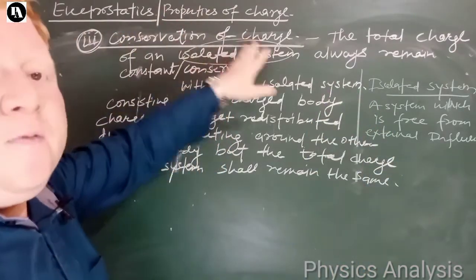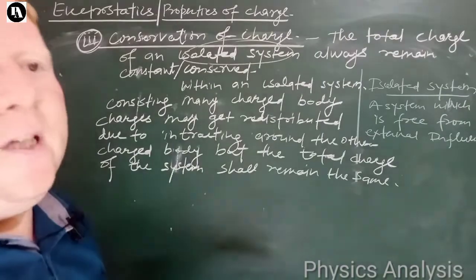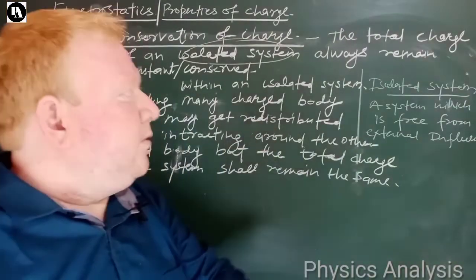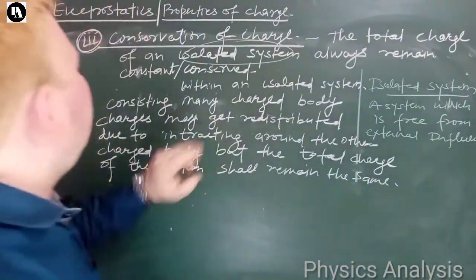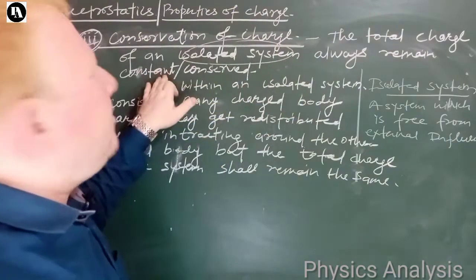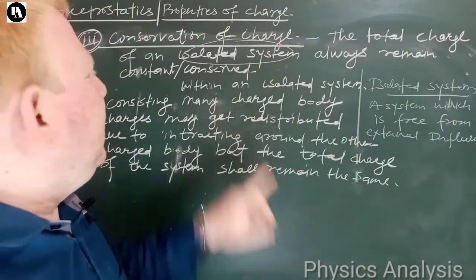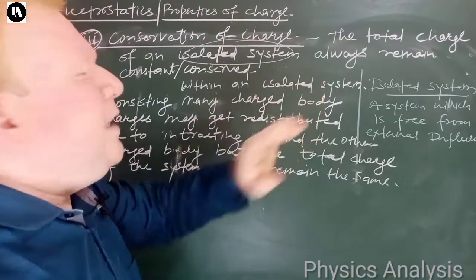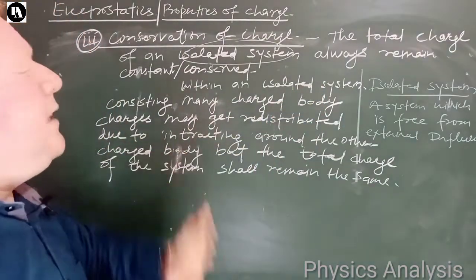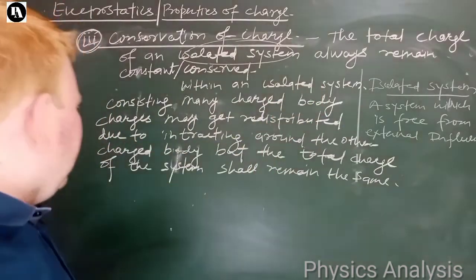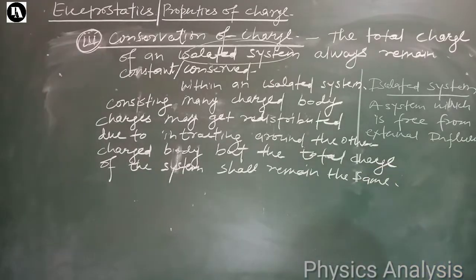Conservation of charge means what? Charge can neither be created nor be destroyed. It can only be transformed from one body to another body. Better to say the total charge of an isolated system always remains constant or conserved. See what happened, the system now consists of so many charged bodies, charges may get redistributed, but the thing is the total charge of the system shall remain constant or conserved.